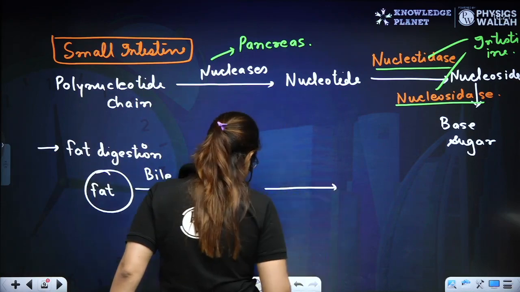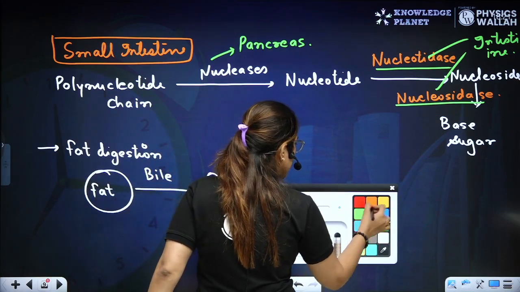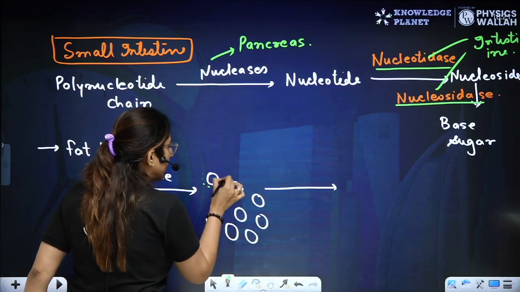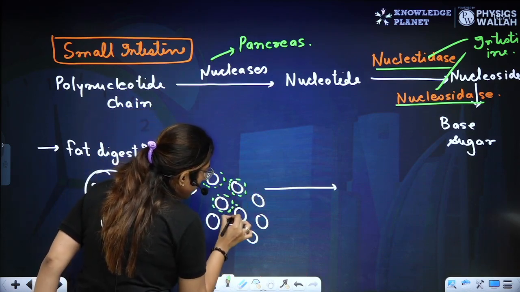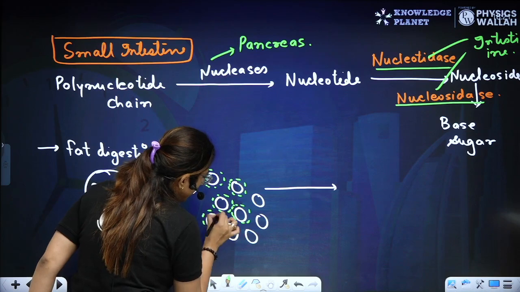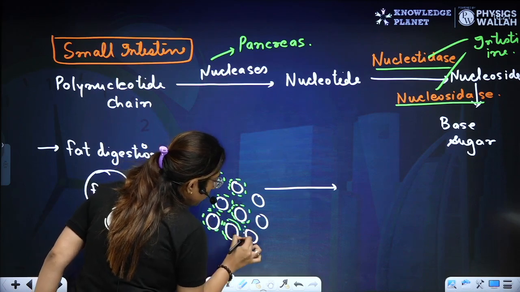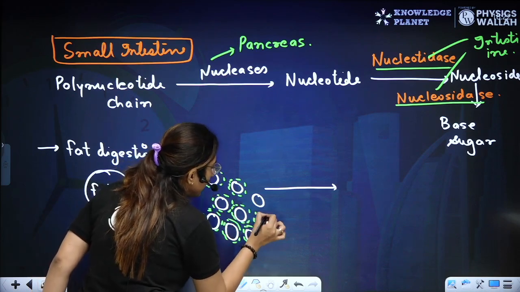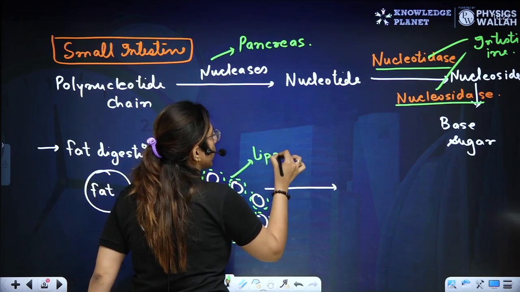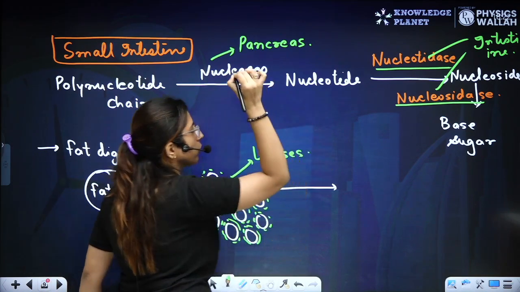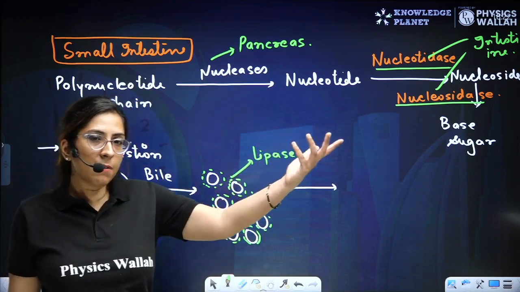Now what will happen, guys? Now, buddies, lipases will come. Who is going to attack? Lipases. Now another question: where do these lipases come from?